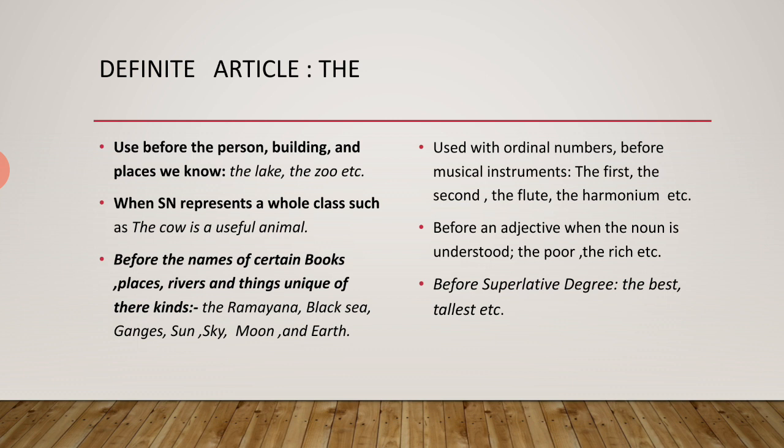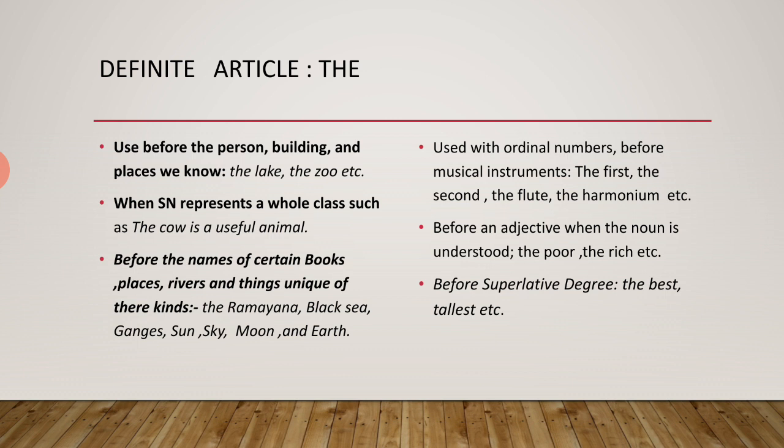It is used with ordinal numbers, which come in sequence like first, second, third. Example: the first, the second. Before musical instruments: the flute, the harmonium, we use the article "the".